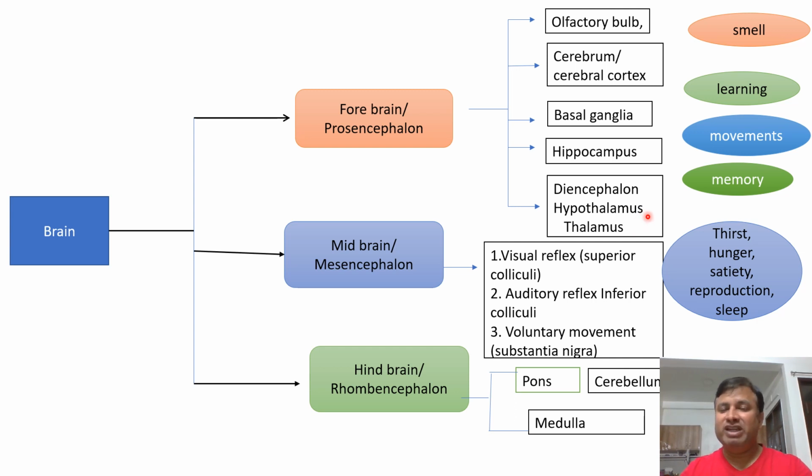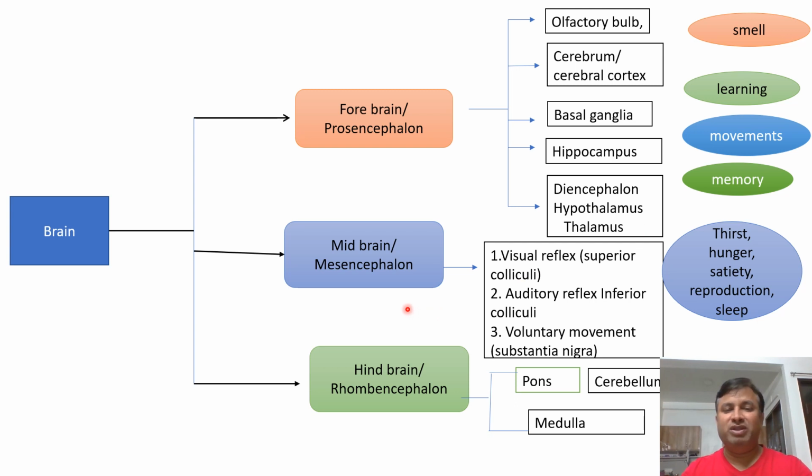Now come to the diencephalon, hypothalamus and thalamus. Hypothalamus performs various functions like thirst, hunger, satiety, reproduction, sleep. These are all functions of the hypothalamus. Thalamus is the relay center which carries information through the neurons from upper brain to the lower brain and lower brain to the upper brain. That is why thalamus is called relay center.